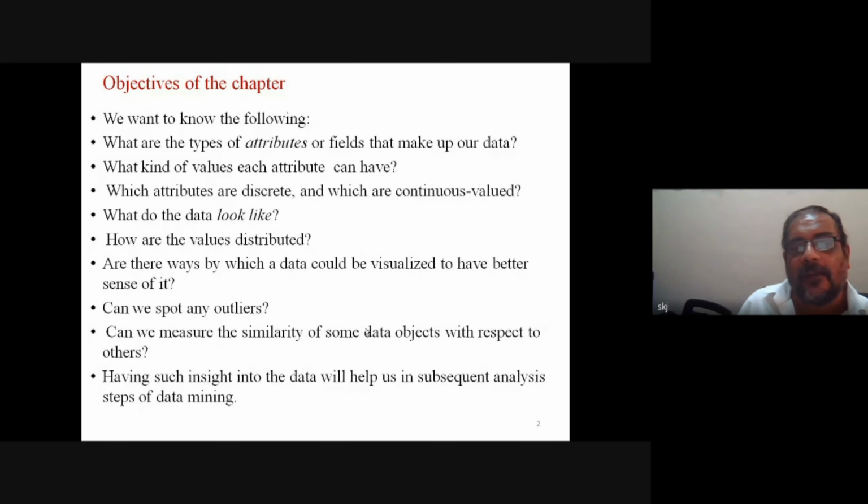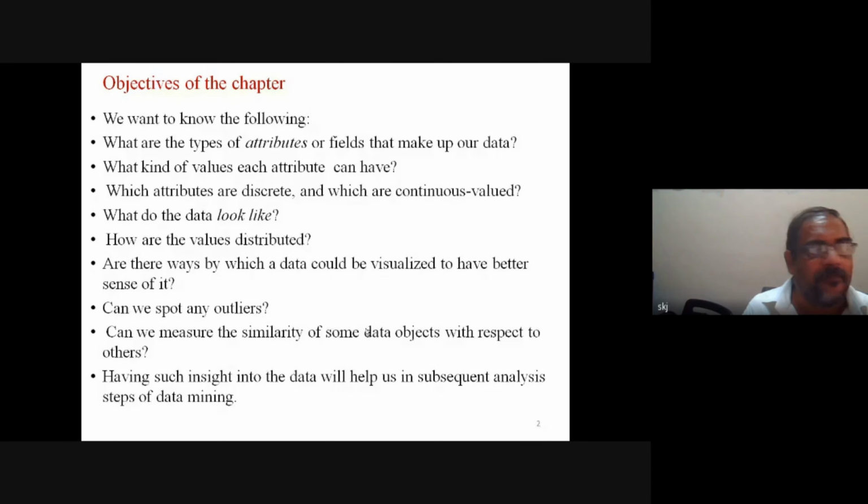Can we measure the similarity? Suppose we have two objects and we want to compare them, whether both are similar, and if similar, then how much they are similar. Okay. And similarly, we can also have a definition of dissimilarity. Those things have to be described in terms of quantity.